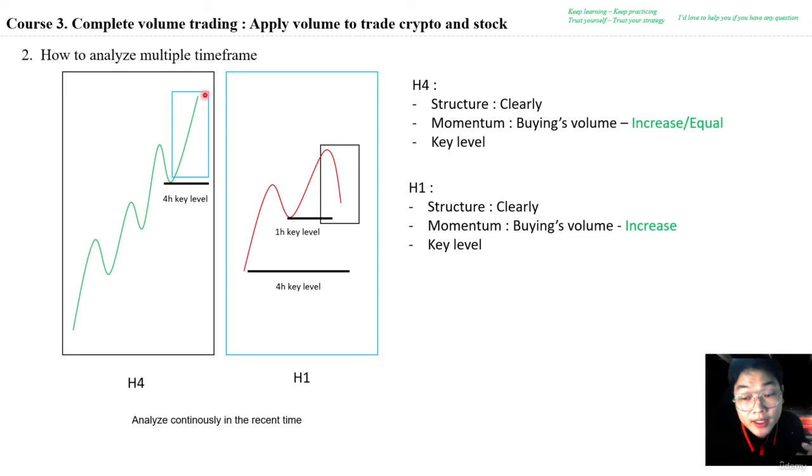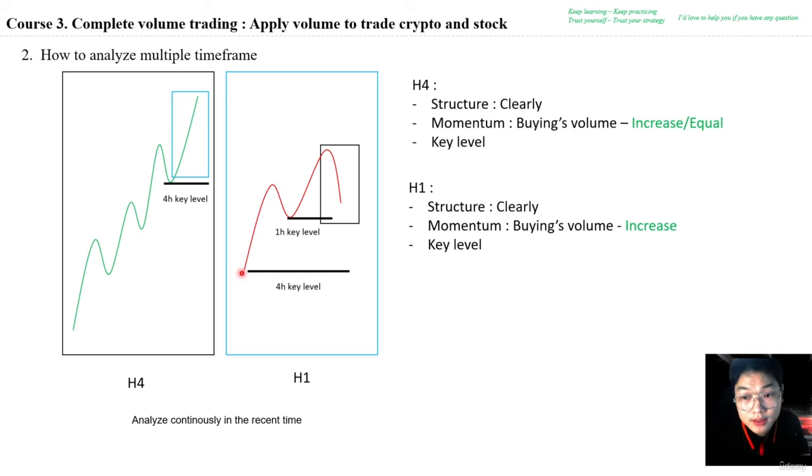I will guide you very obviously in the example, but here is the theory. Step by step you need to analyze, you need to understand. And in the 1 hours time frame it is also the same as in the 4 hours time frame. At this time, you can define the 4 hours time frame key levels. And here is the place where we start to analyze in the 1 hours time frame. We analyze from this key level to the highest highs of the markets. And here is the 1 hours time frame.